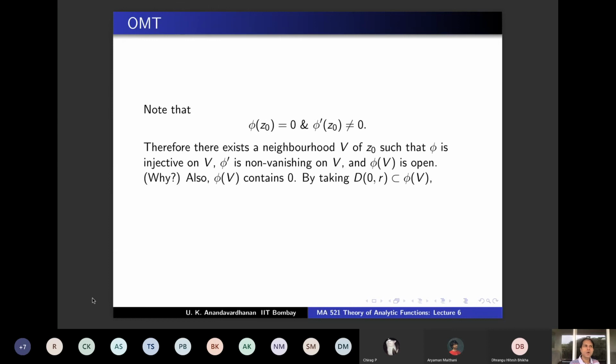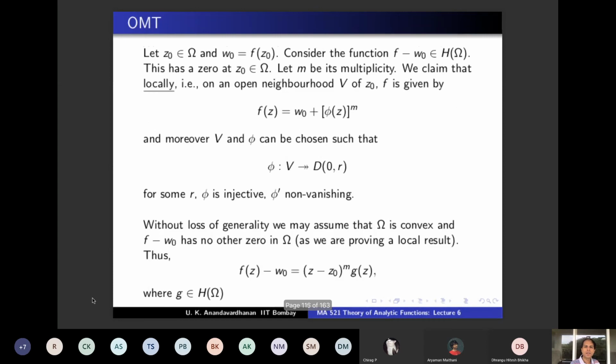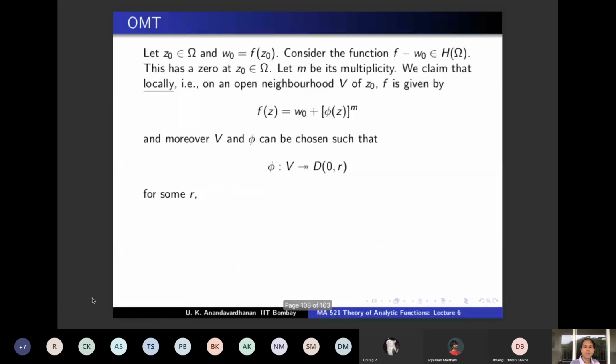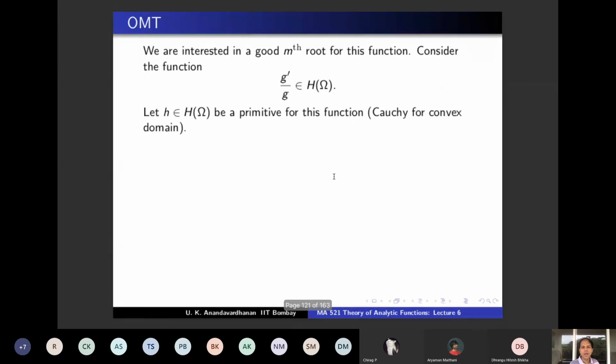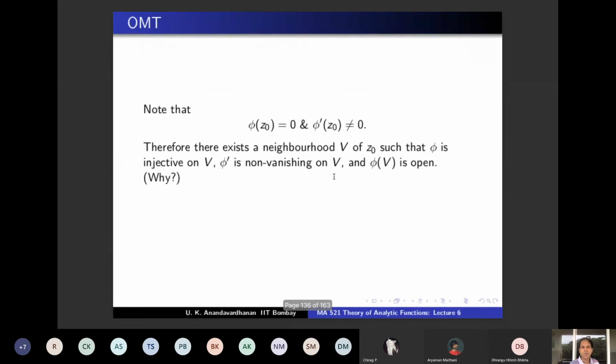So now the only thing remaining is that I have asserted that I can choose my phi and V such that phi of V is not just open, phi of V can be taken to be D(0,R). Right? My assertion was a bit more. Phi of V is D(0,R), not just any open set. So how do I get that? That's easy now. Now that we have proved this much, the last part is take D(0,R) contained in phi of V. That you can do, no?